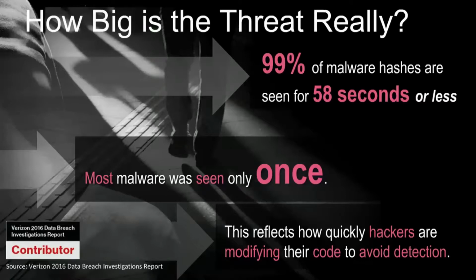And it can take anywhere from 8 to 30 minutes for that to go in from a detect to prevent mode. So we look at this scenario where if these files only exist for 58 seconds, as every file comes in, by the time whatever system or security you have in place detects this file and puts it into prevent, that file has been changed, modified, and moved on. What does that mean to you?